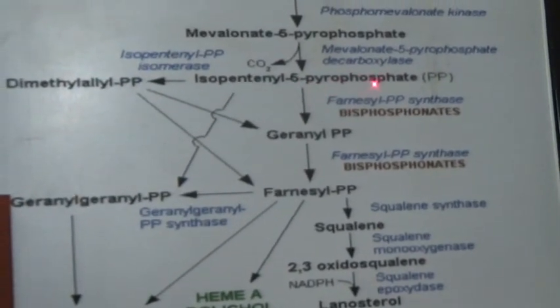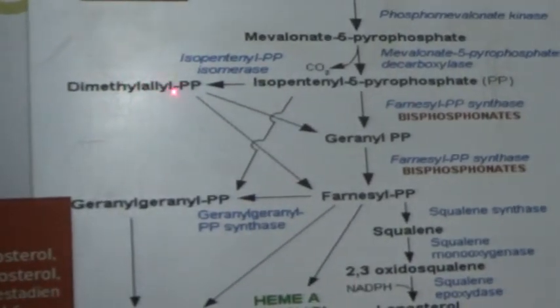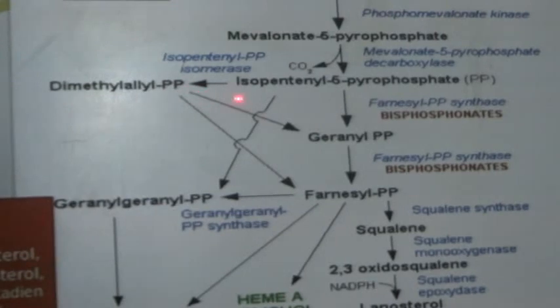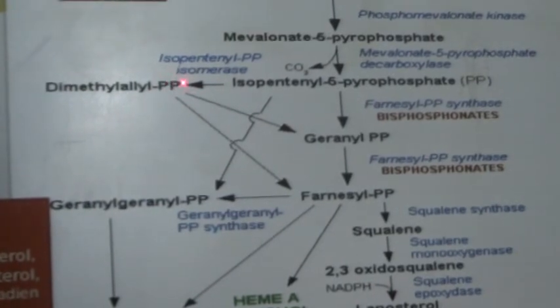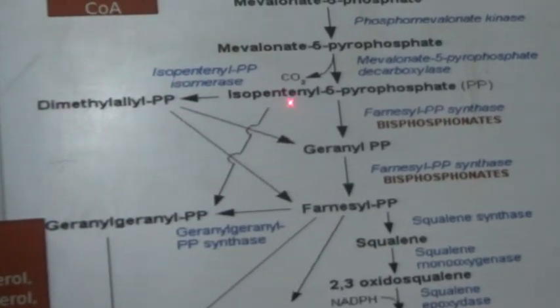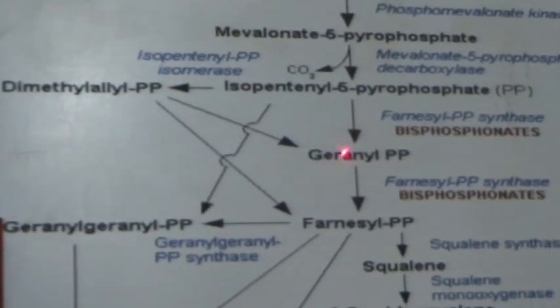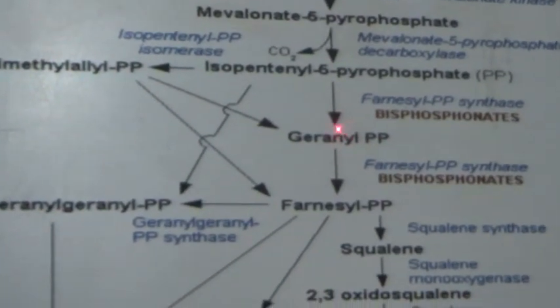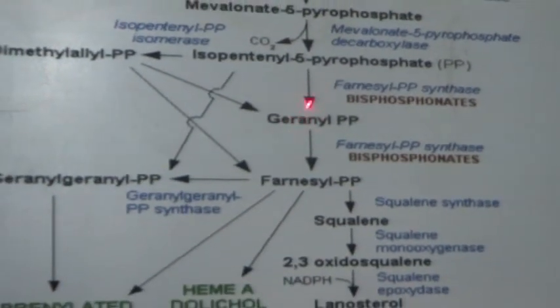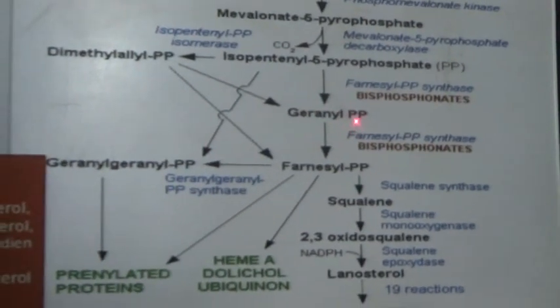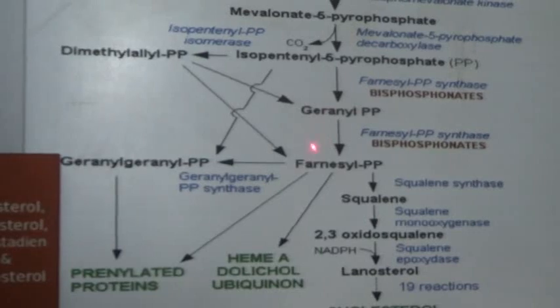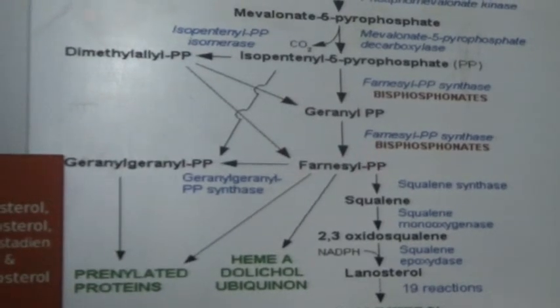Now IPP isomerizes into DPP, the second isopentenyl unit, dimethylallyl pyrophosphate, and both are 5-carbon units. Now IPP and DPP condense and produce the 10-carbon isoprenoid unit, called GPP or geranyl pyrophosphate.